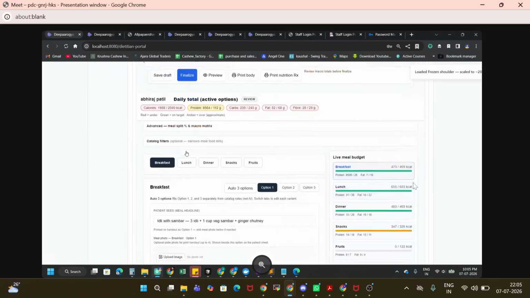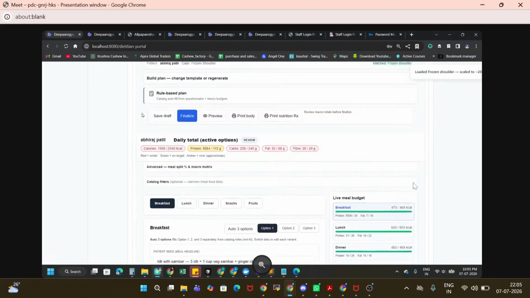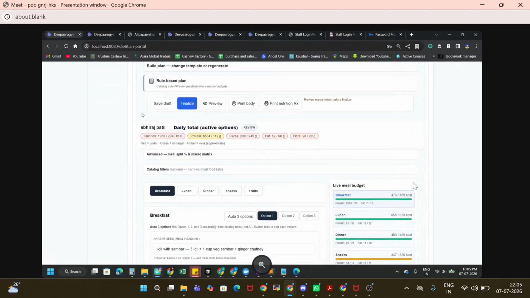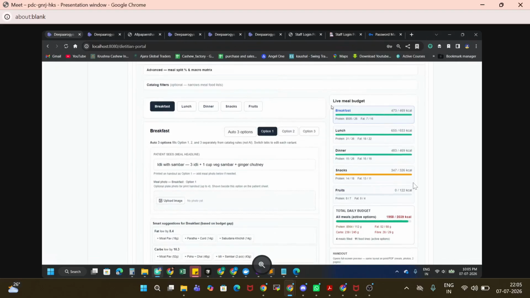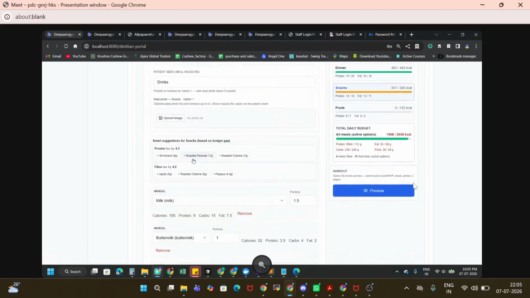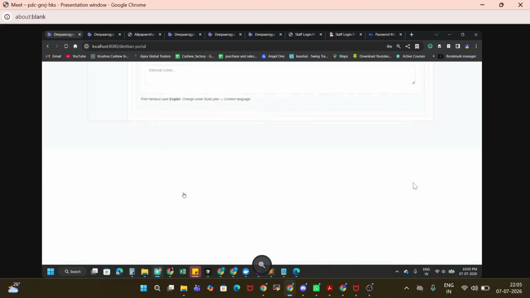Okay, if we just load it, you can see the micro calories calculation and all, right? So breakfast, lunch, dinner, and it's generated three different options. So what needs to be taken in breakfast, lunch, right, dinner, snacks, and again this can be customizable. You can change it. You can do n number of things.